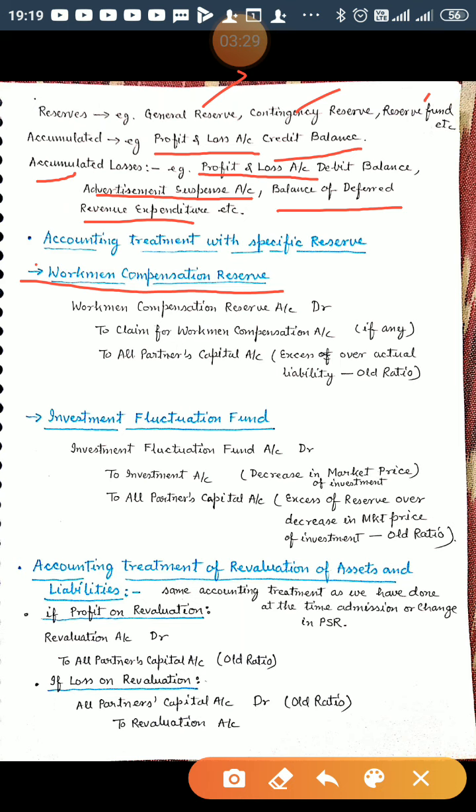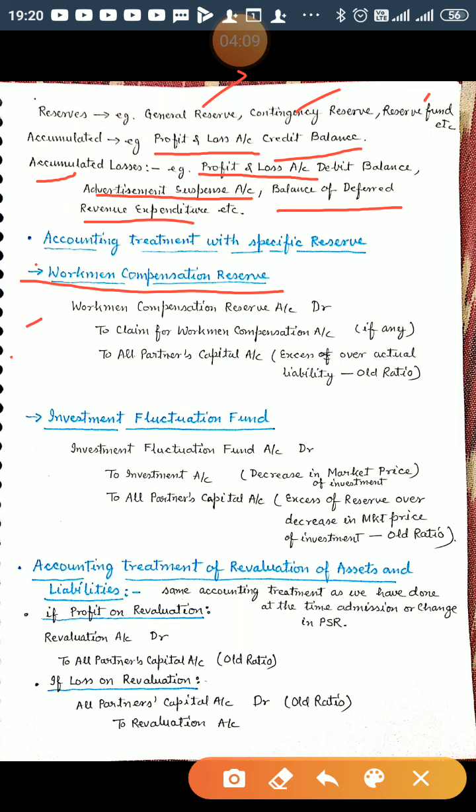At the time of retirement, if this specific reserve is present in the balance sheet, first of all we will check whether there is any actual liability. If there is any actual liability or claim towards workman compensation, then this reserve will be utilized to meet the claim, and the rest, the excess over the actual liability amount, will be written off among all the partners in their old ratio.